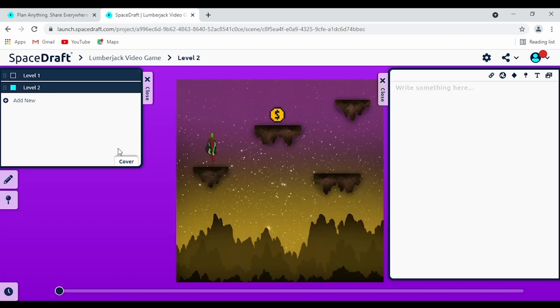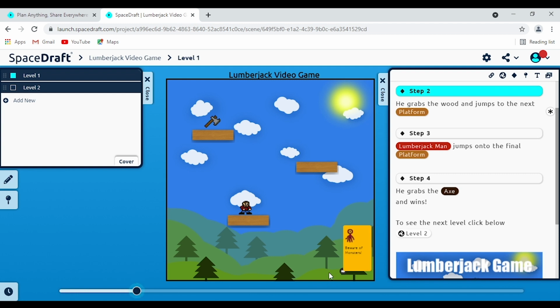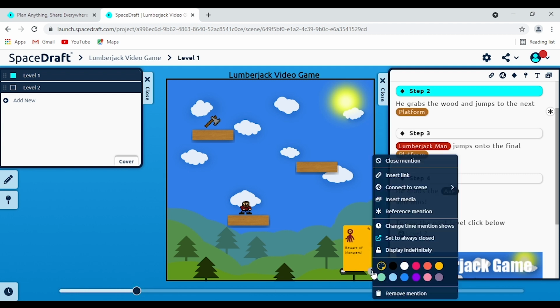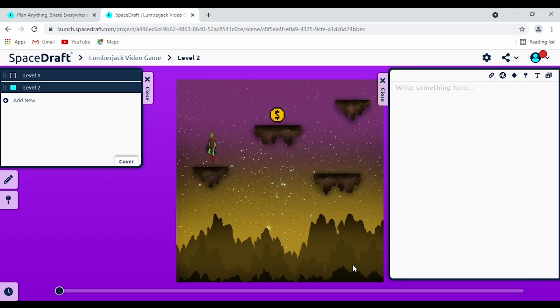So it's a nice way to sort of write out the sequence of events. Maybe you're making a choose your own adventure book or something, and you could physically showcase to people, okay, go to the next chapter by moving to the next scene. And here's a button that lets you do so. And don't forget, you can also put them here in your mentions, in your little post-it note, guys. So here, connect to scene, level 2, boom, it's there. If you click on it, it'll take you to level 2.